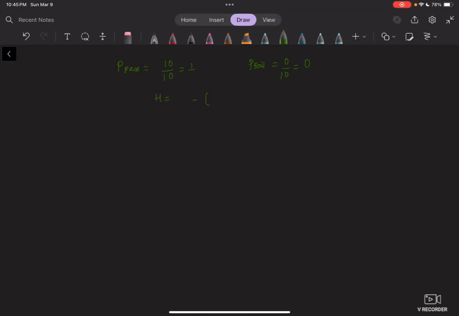Would just be 1 log 2 1 plus 0 log 2 0, right? So when I calculate that, log 2 1 is 0, and then that would be 0 as well. So that just gives me, sorry, I'm just assuming this will be 0 because 0 times 0 is 0. So that would be negative 0, and that just is 0, right? So if entropy is 0, what does that mean? Data is completely